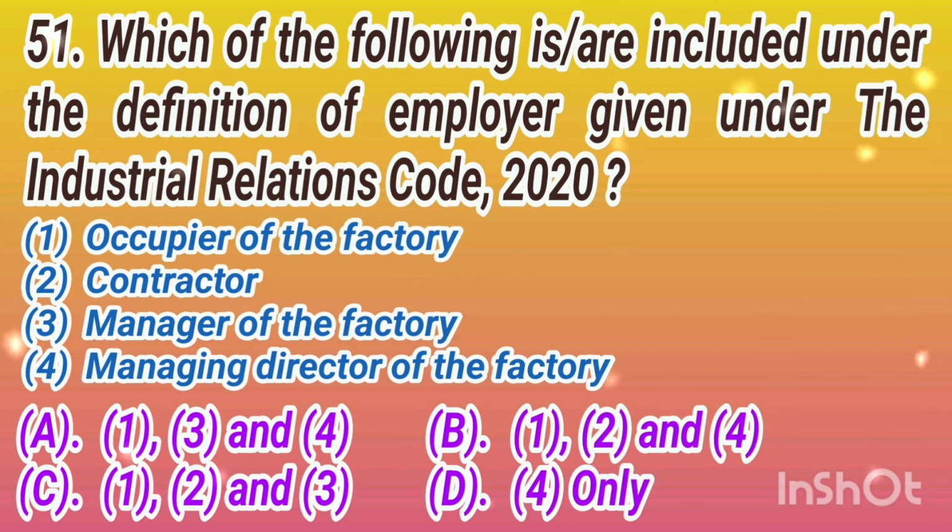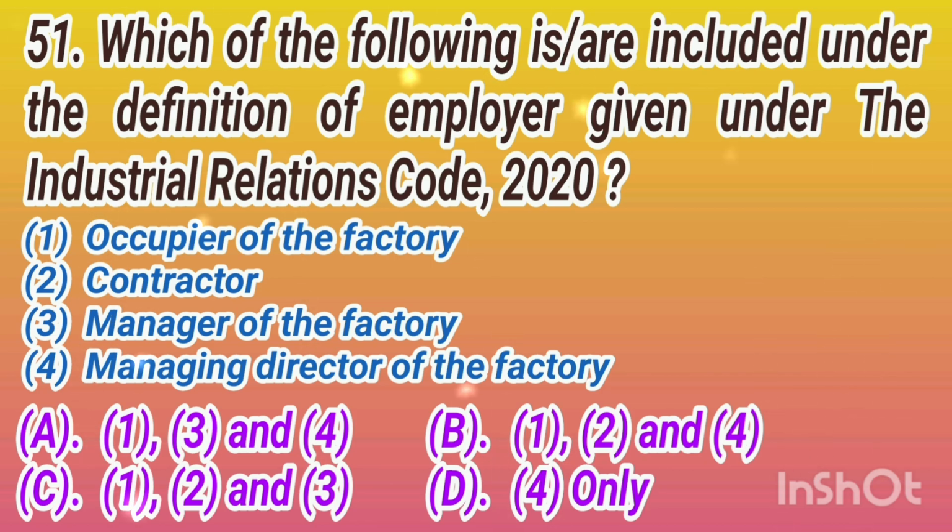Question number 51. Which of the following is/are included under the definition of employer given under the Industrial Relations Code 2020? Point 1. Occupier of the factory. Point 2. Contractor. Point 3.